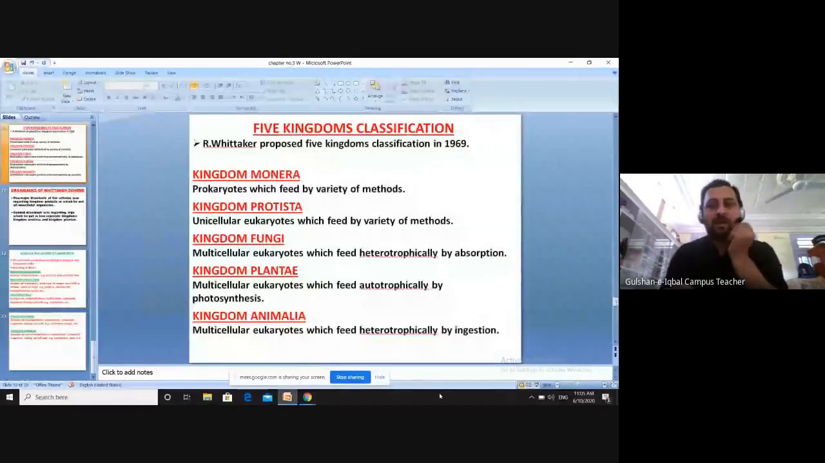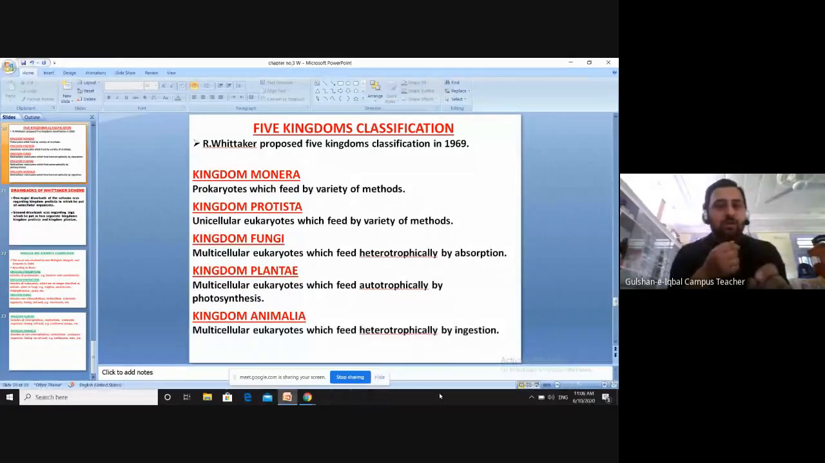Robert Whittaker's system contained five kingdoms, and he proposed this system in 1969. Okay, Robert Whittaker proposed his five kingdom system in 1969 to avoid the confusion which was created by two kingdom classification. So, according to Robert Whittaker, his first kingdom is Kingdom Monera. Okay, in Kingdom Monera, Robert Whittaker put all those organisms which were prokaryotic, and they were getting their food by a variety of methods. Okay, keep the questions in your mind. If there is any question, we will go back to the screen and then you can ask the question. But first listen to the lecture.